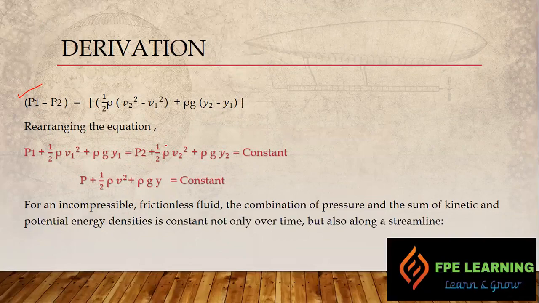And this is Bernoulli's equation, right? Remember I said that Bernoulli's equation is the sum of pressure head, potential energy and kinetic energy at point 1, and the same at point 2. It is constant throughout the mass, and hence we derived it. We derived Bernoulli's principle. So this is all about Bernoulli's principle, right?